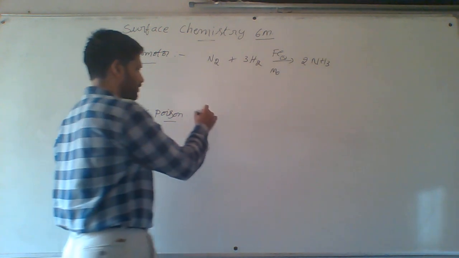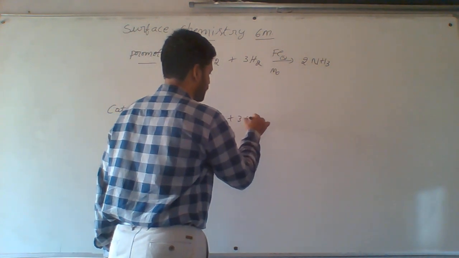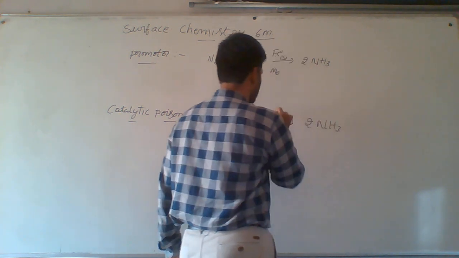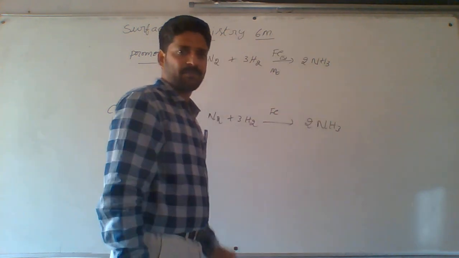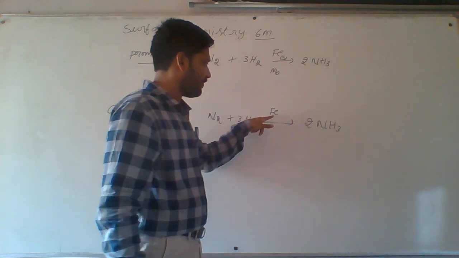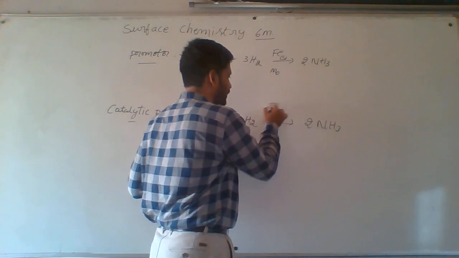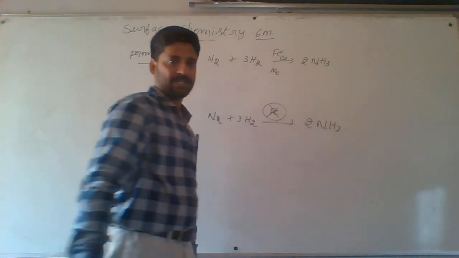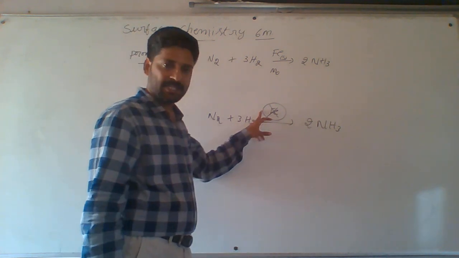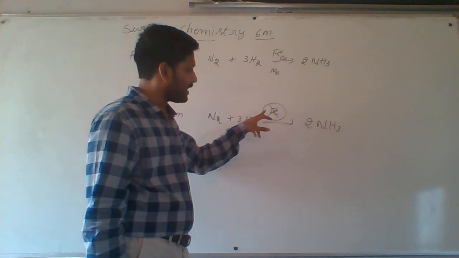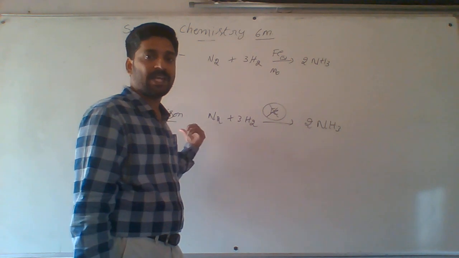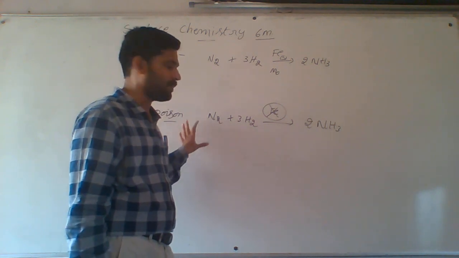Catalytic poisoning. Same reaction I am taking here: N2 + 3H2 gives 2NH3. Here, iron is a catalyst. After completion of the reaction, more ammonia product is obtained. I remove that ammonia. After that, I don't want the iron. Now I want to destroy the activity of the catalyst. In Haber's process, iron acts as a catalyst, and its activity is destroyed by one more substance, which is called a catalytic poison.